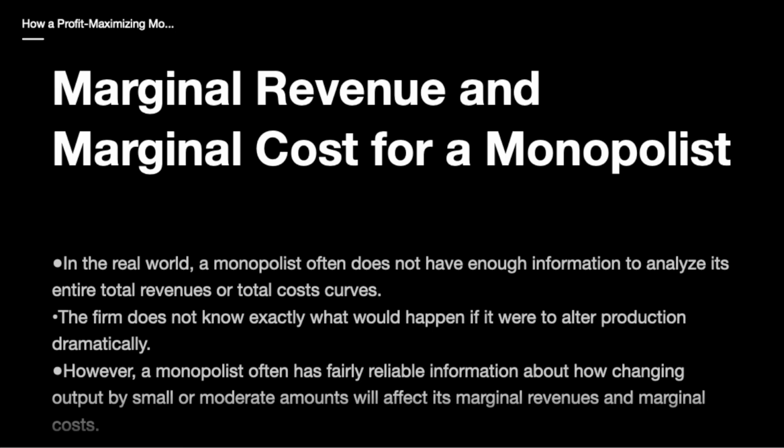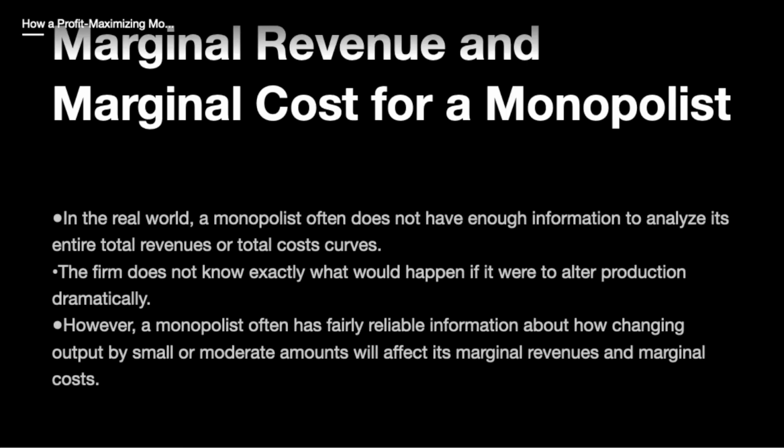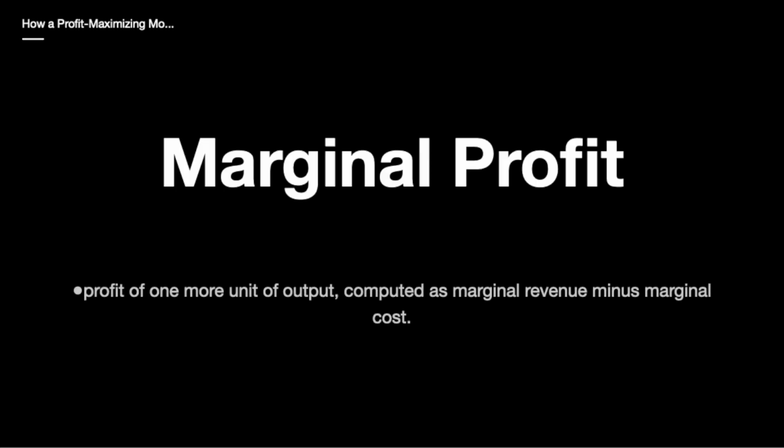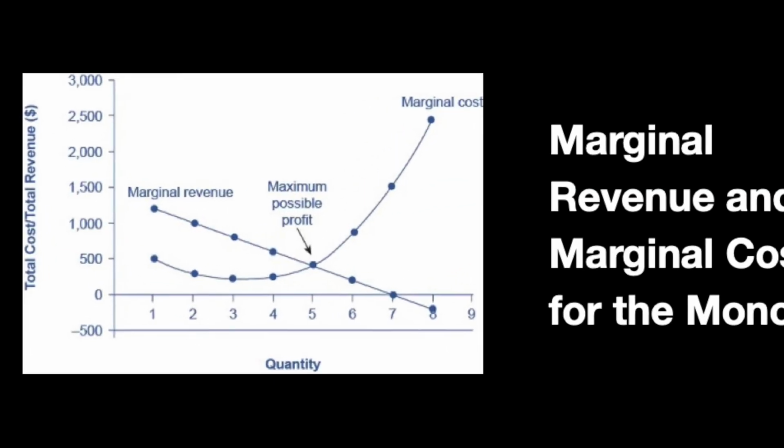Marginal revenue and marginal cost for a monopolist. In the real world, a monopolist often does not have enough information to analyze its entire total revenue or total cost curves. The firm does not know exactly what would happen if it were to alter production dramatically. However, a monopolist often has fairly reliable information about how changing output by a small or moderate amount will affect its marginal revenues or marginal costs. Marginal profit is the profit of one more unit of output, computed as marginal revenue minus marginal cost. Marginal revenue and marginal cost for the health pill monopoly.